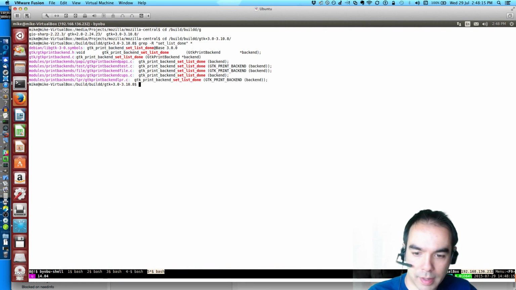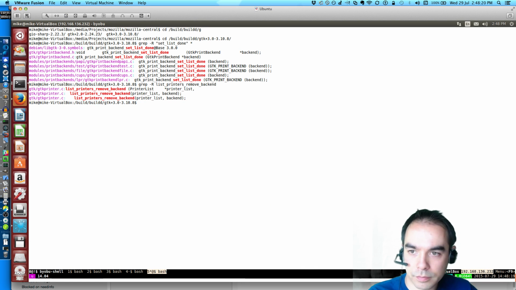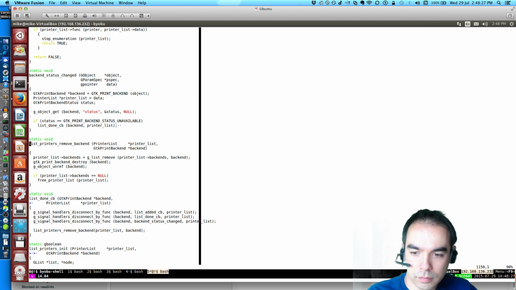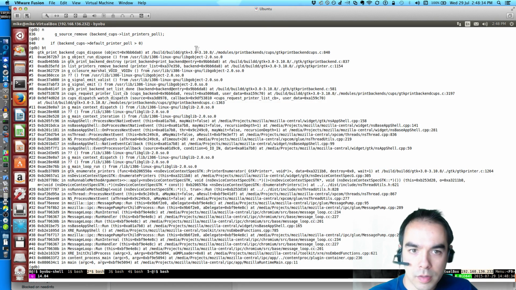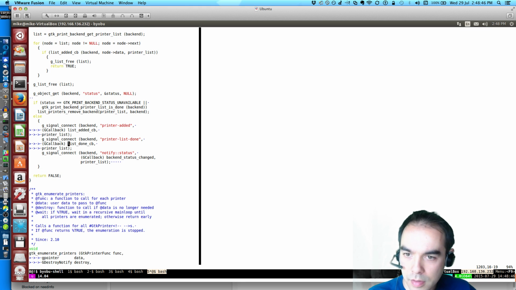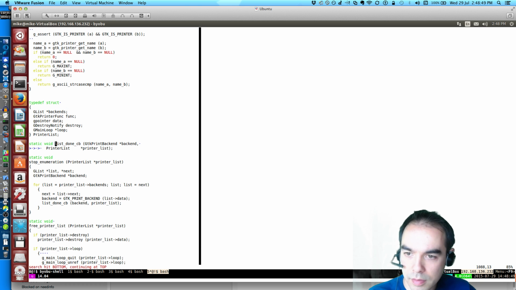This printer's removed back end. That's when the list is done. This is done.